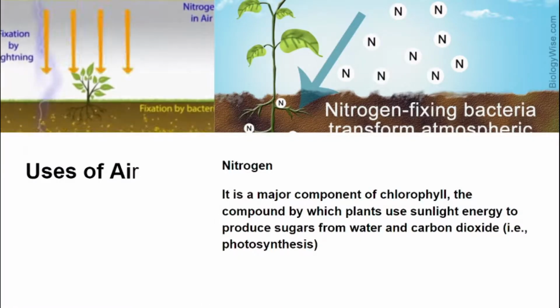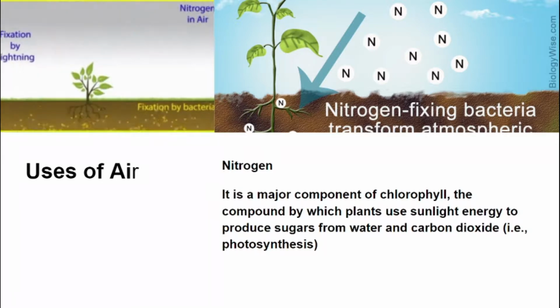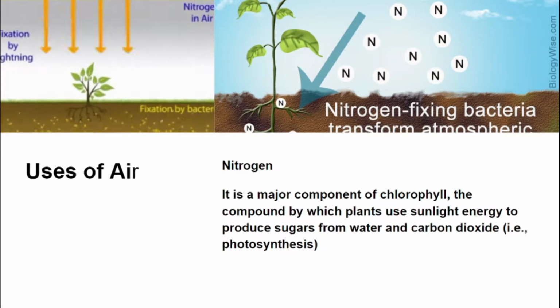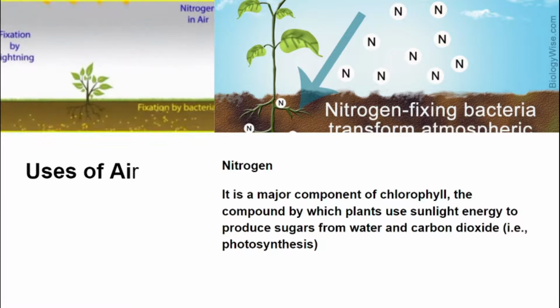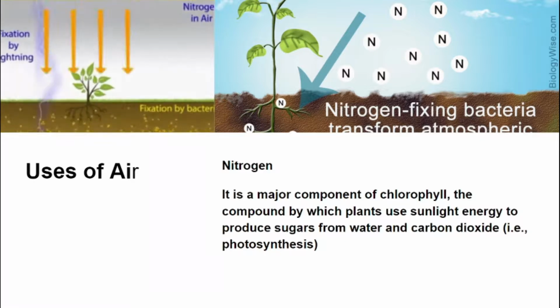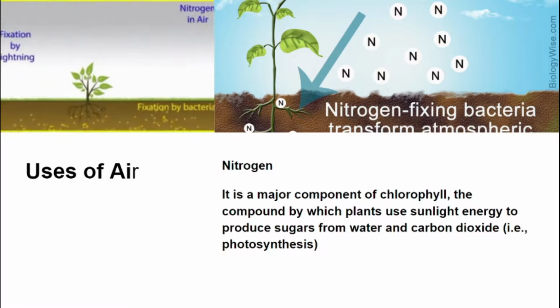Children, now let's learn more about the uses of air. The first gas, that is the nitrogen gas, covers 78%. It is a very essential nutrient for the plants. However, the plants do not use the nitrogen present in the air directly.